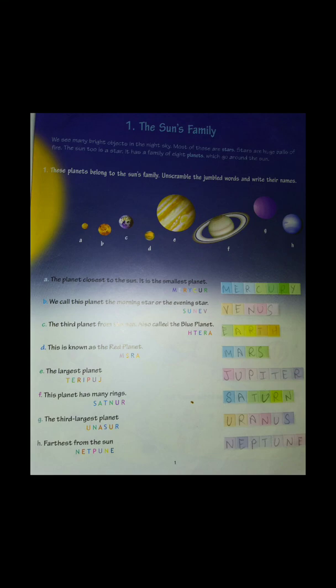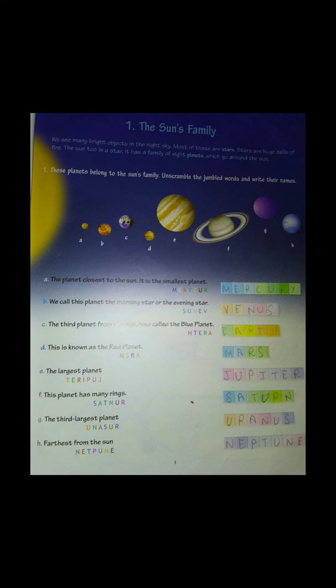The largest planet. Yes, Jupiter is the largest planet. The planet has many rings. Okay, so we are talking about Saturn. Saturn is a planet which has many rings around it. The third largest planet, Uranus. Yes, Uranus is the third largest planet. The largest planet is Jupiter.